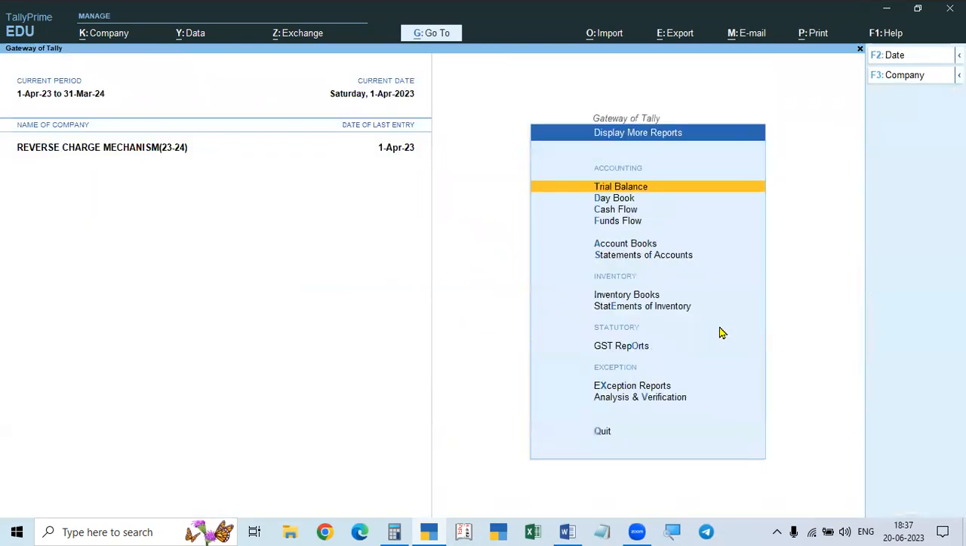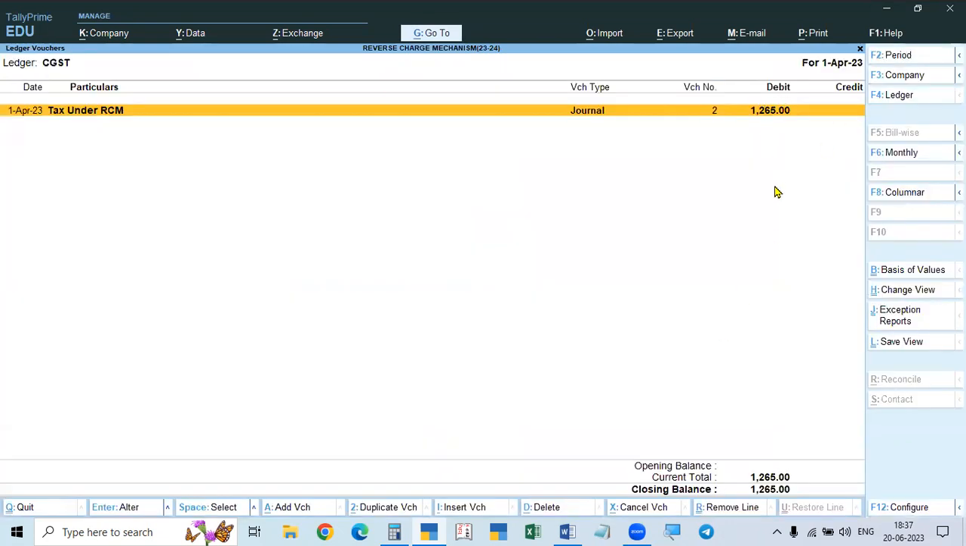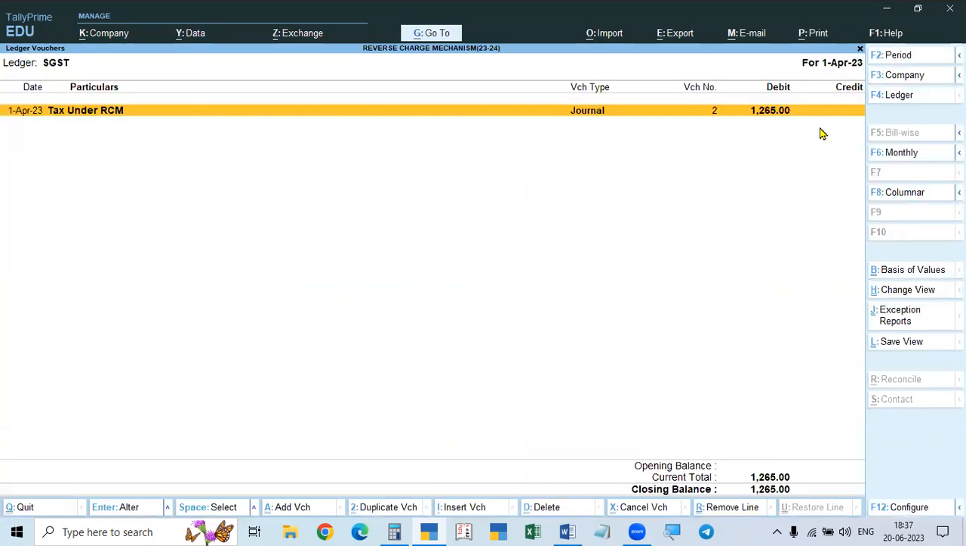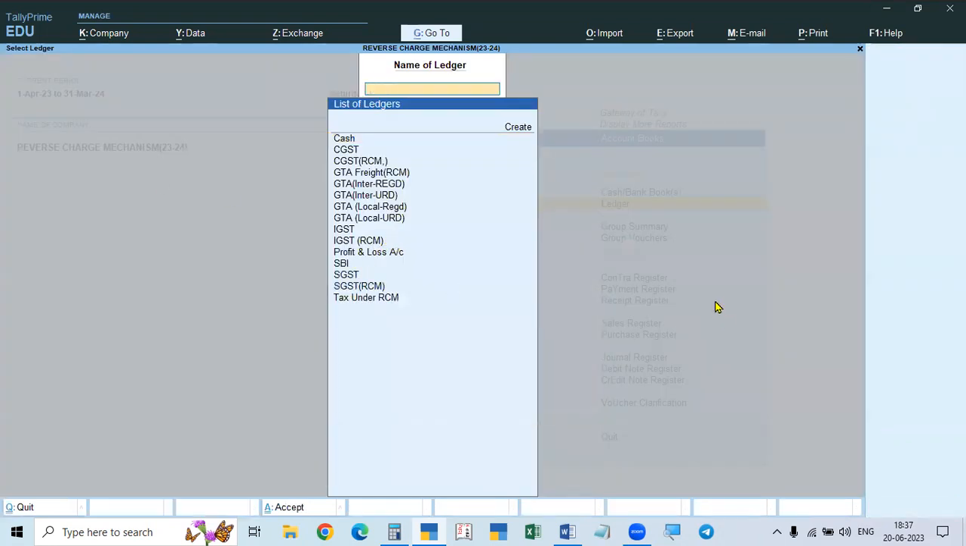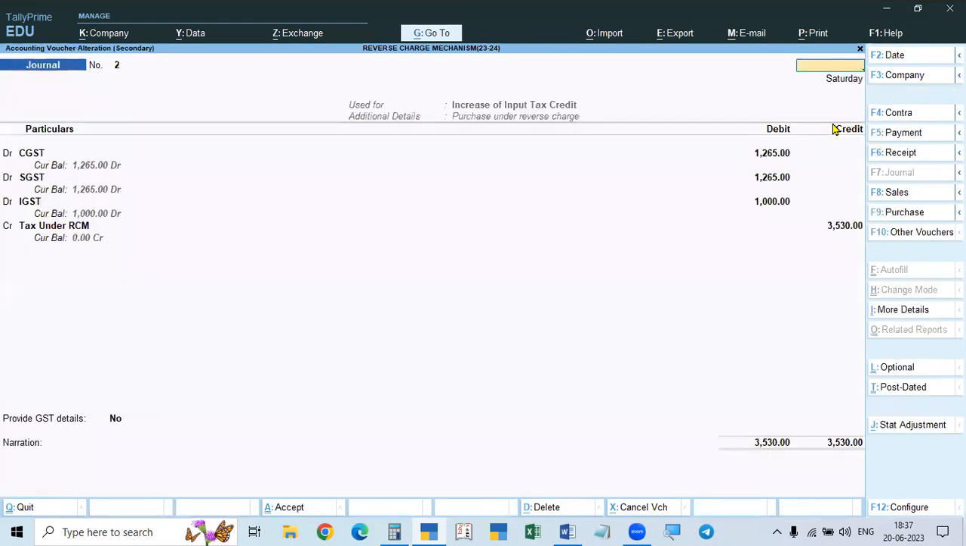Now we go to DAL. See, CGST. So debit IGST, SGST is there. And debit means it is input tax credit. So it is there. And IGST also. And see this tax under RCM. So it is closed. Because first we created, that means debit, then now we close it. So that is closed.